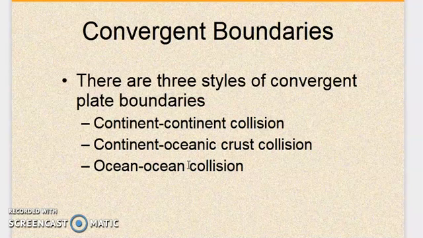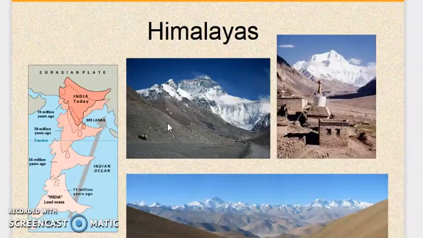There are three kinds of convergent plate boundary. One is continent-continent collision, one is continent and oceanic crust collision, and another one is ocean and ocean collision. You can see that this is between two oceanic plates, this is between one oceanic and one continental plate, and this is between two continental plates. Generally the Himalaya forms in this kind of plate boundary only.